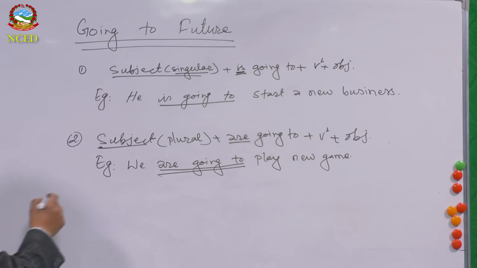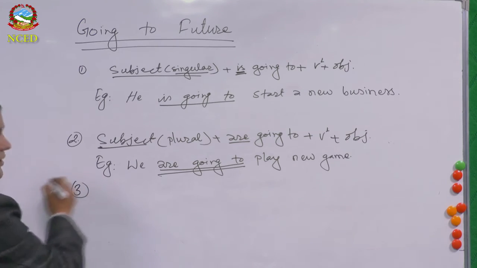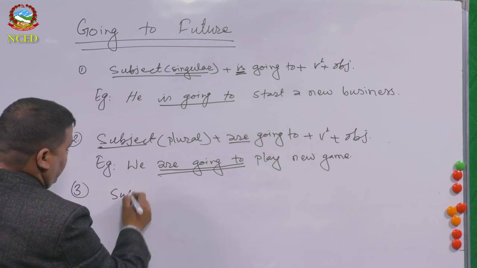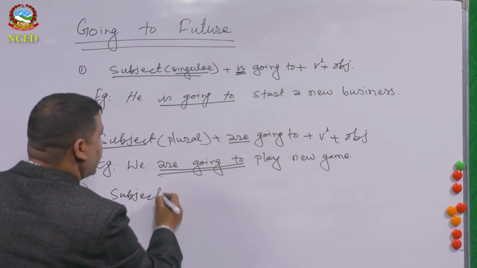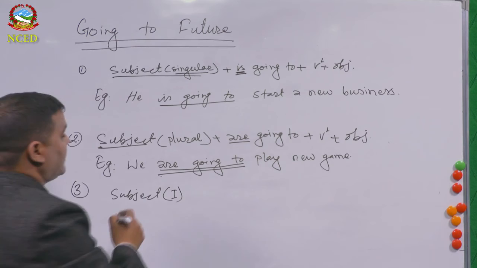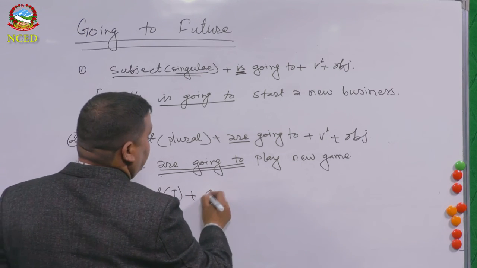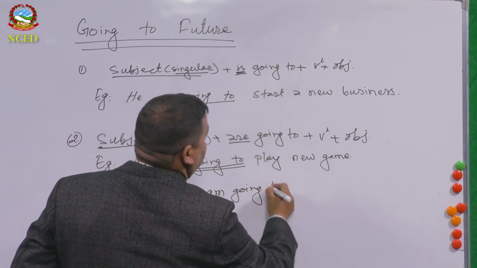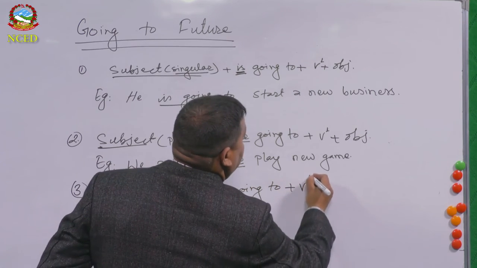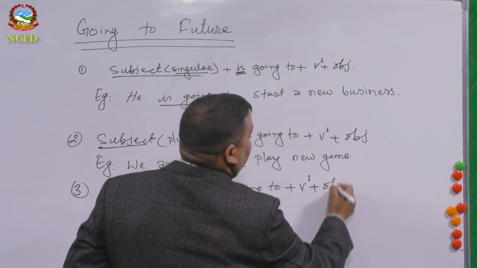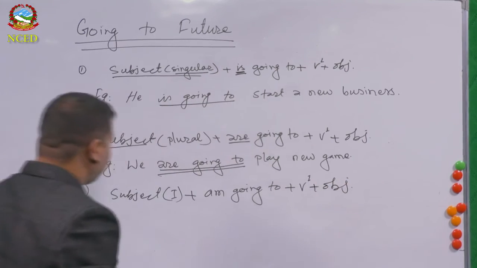Yes? And now number three. So what comes here as the subject? There will always be I. Yes? The subject will always be I. Then after that, you have to use am going to, plus the infinitive form of the verb or first form of the verb, plus object.